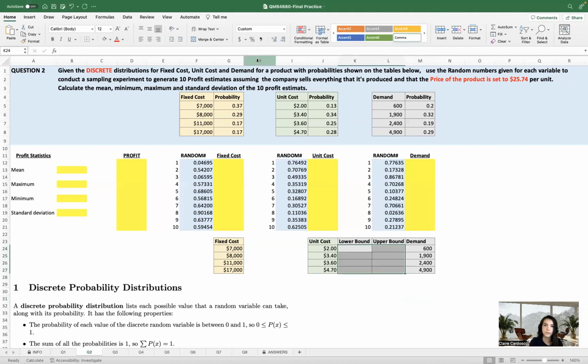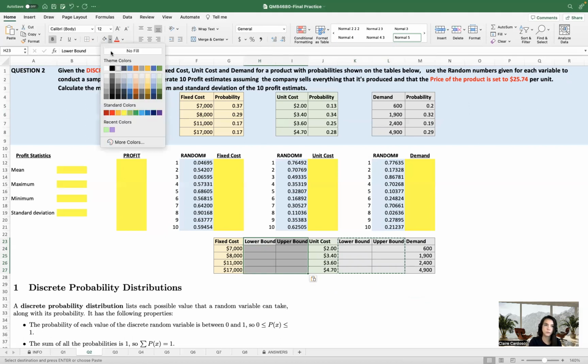Okay, these numbers here, I'm just going to make sure that they're, let's see. Okay, perfect, that's what I wanted. Decimal places. Okay, just going to copy this, paste here.